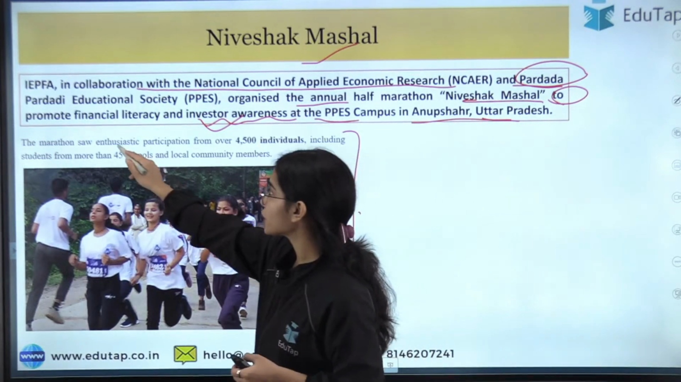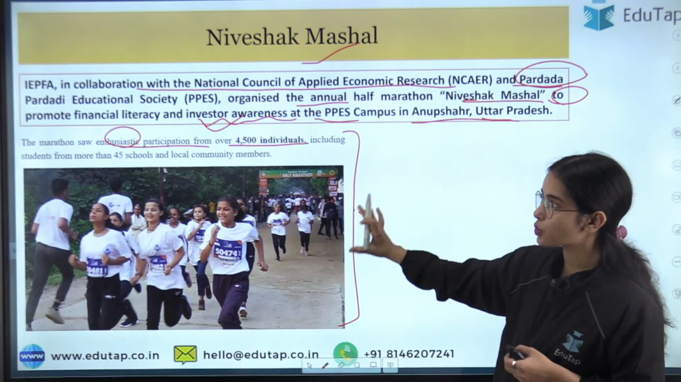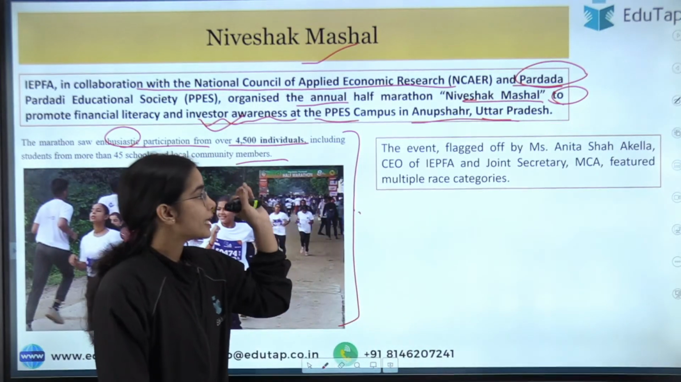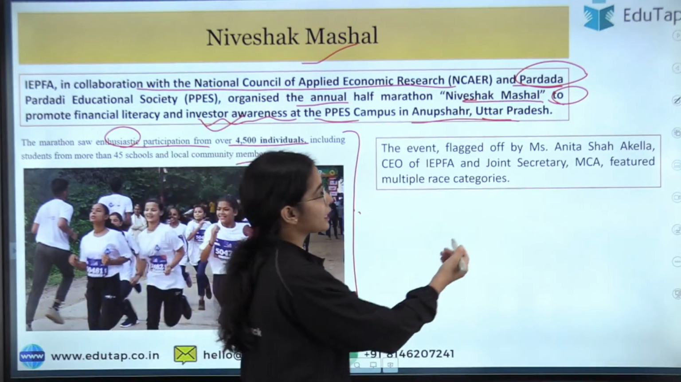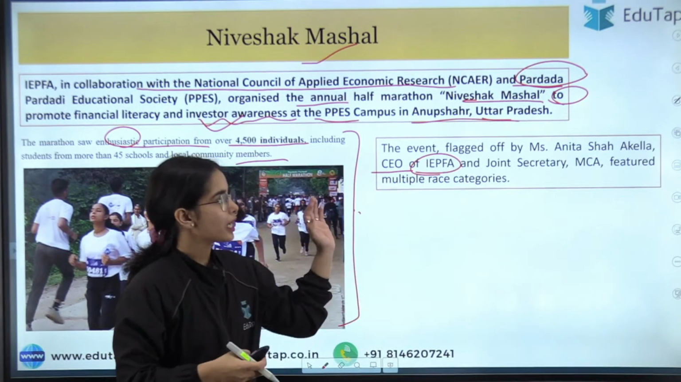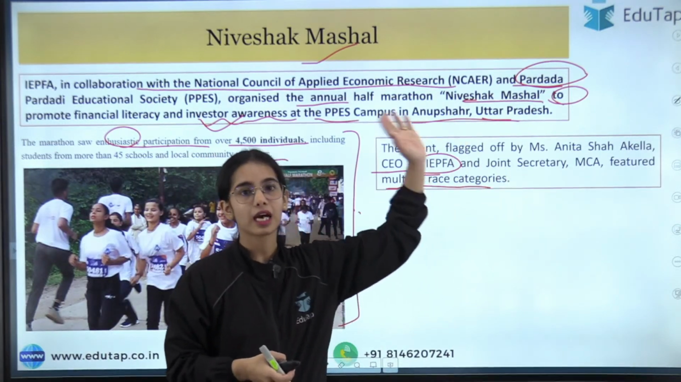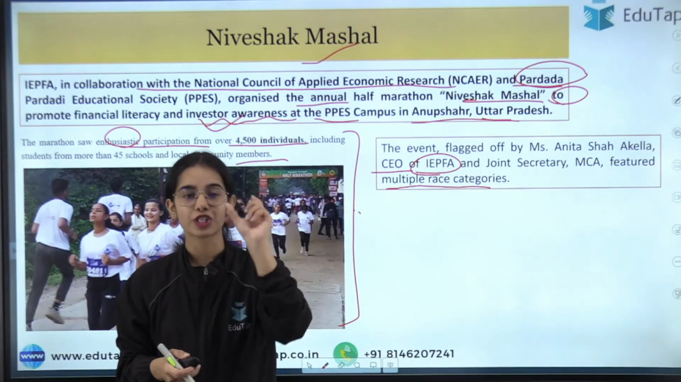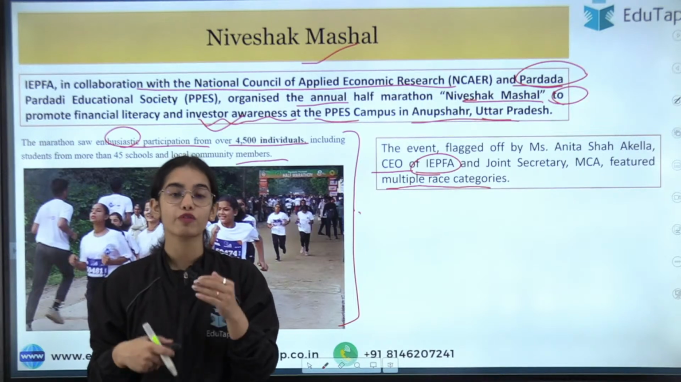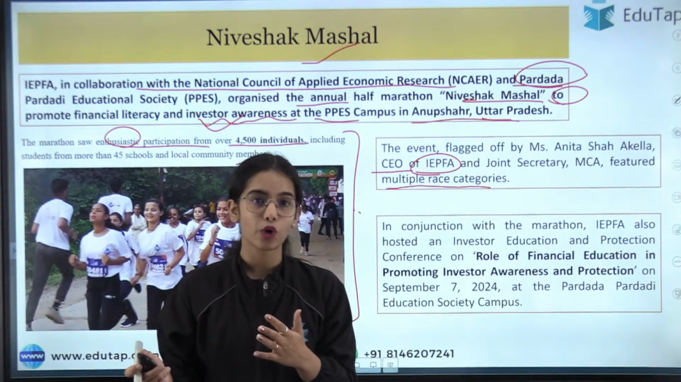Here you can see 4,500 individuals have taken part in this half marathon. The marathon saw enthusiastic participation from over 4,500 individuals, including students from more than 45 schools and local community members. The event, flagged off by Ms. Anita Shah Akella, the CEO of the IEPFA and the Joint Secretary of the Ministry of Corporate Affairs, featured multiple race categories under the Niveshak Mashal. So Niveshak Mashal is a half marathon conducted by the IEPFA for spreading financial literacy. Remember this. Now see how you can use it in your descriptive writing.